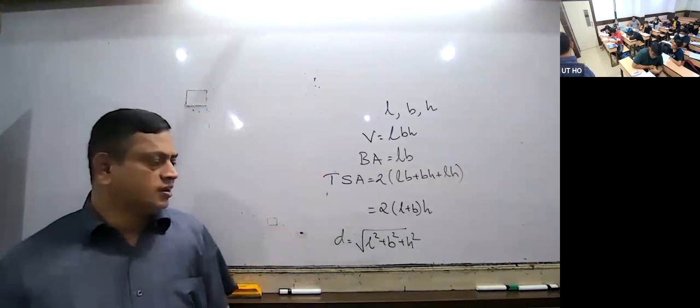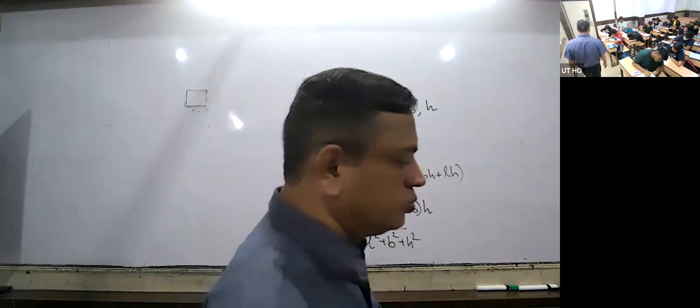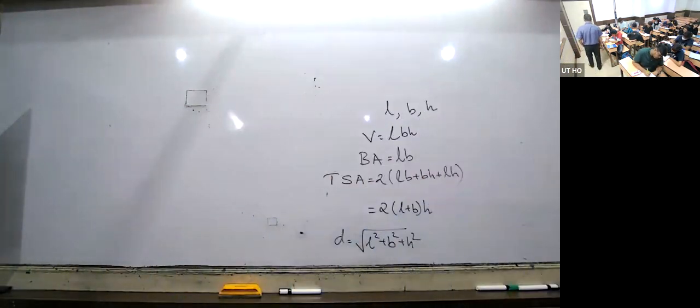So for the cube, directly we can write all the formulas. Dimension means edge, that is A you can take. A is called the side or edge.